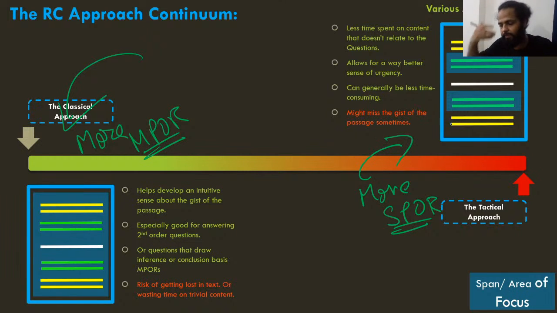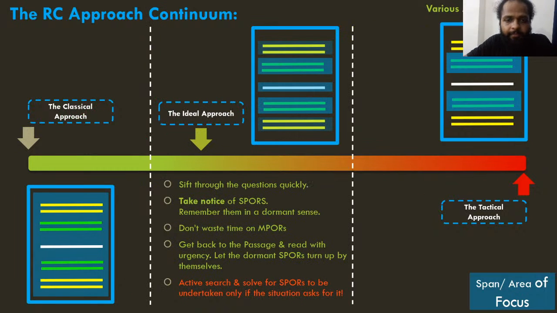The tactical approach being जहाँ पे आप question पहले पढ़ते हैं. The classical approach being where you read the passage first, right? Even better. Now there is something that can be even better than this. एक चीज हो सकती है जो आपकी इससे भी ज्यादा better हो सकती है. What is that? That will basically be the ideal approach. The approach which is neither the classical approach nor the tactical approach. क्या, उसका मतलब क्या है कि पैसेज भी नहीं पढ़ो और questions भी नहीं पढ़ें?